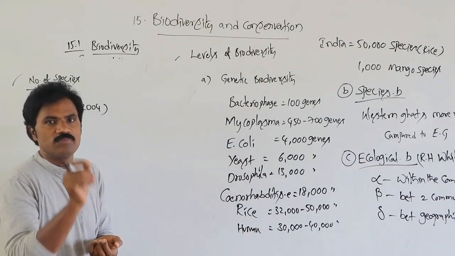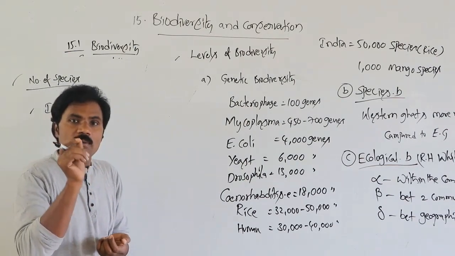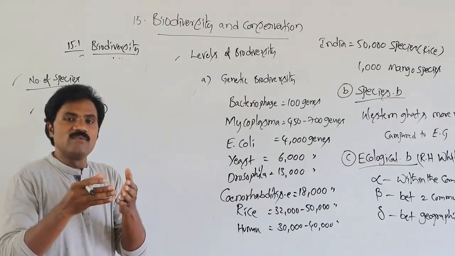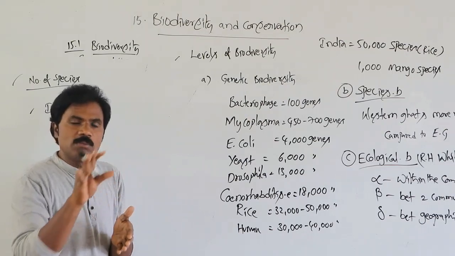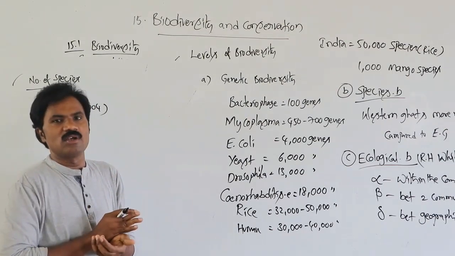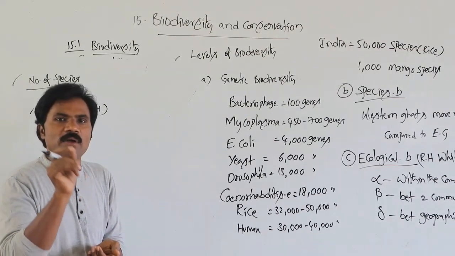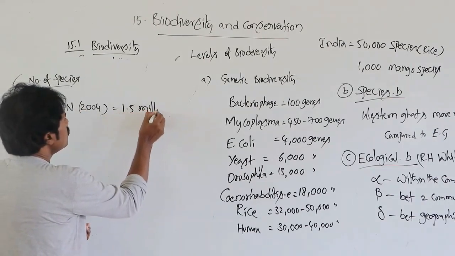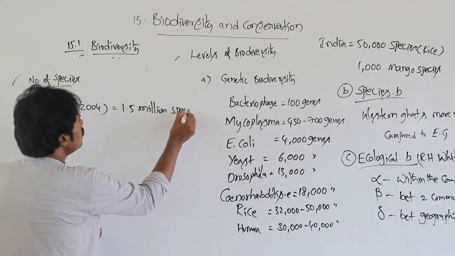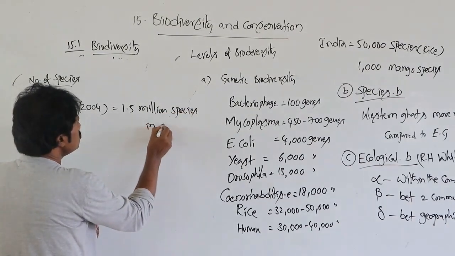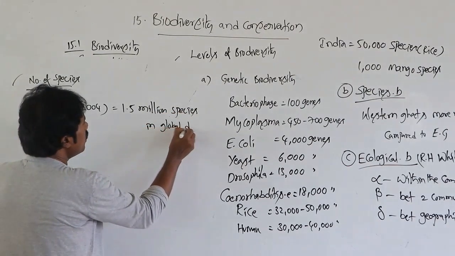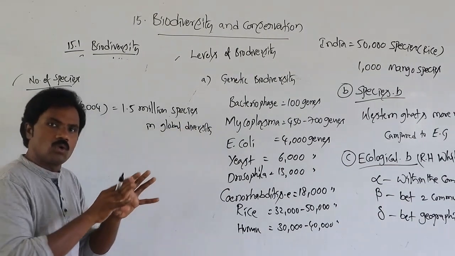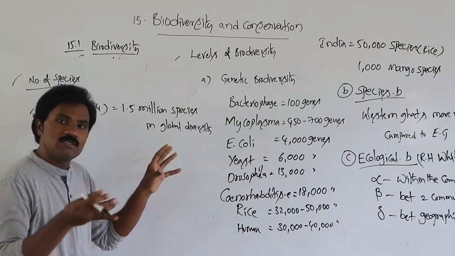According to IUCN 2004, it was estimated and calculated that the total of plants as well as animals is 1.5 million species in global diversity, in our globe.